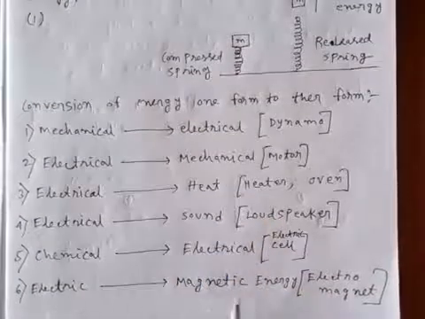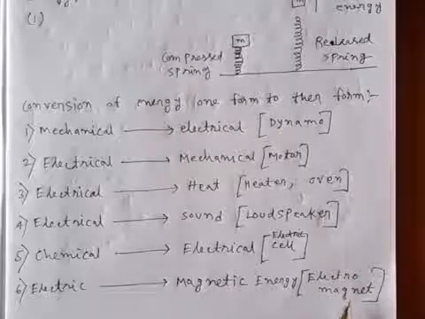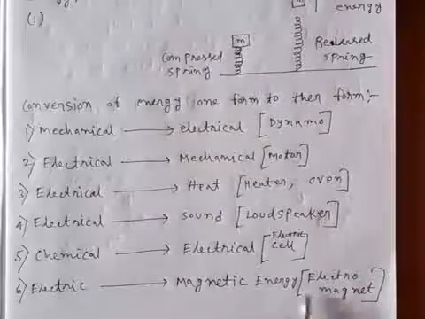Now electrical energy to magnetic energy is in an electromagnet.